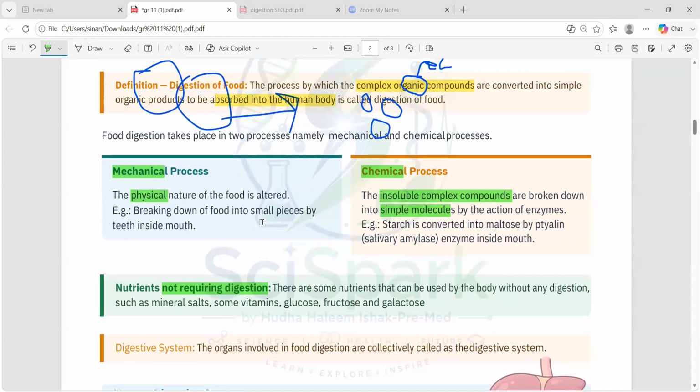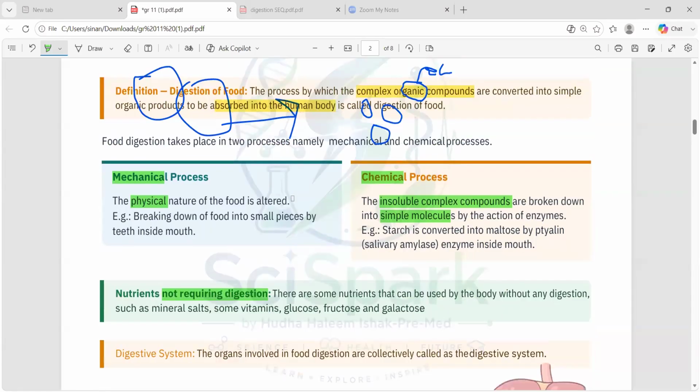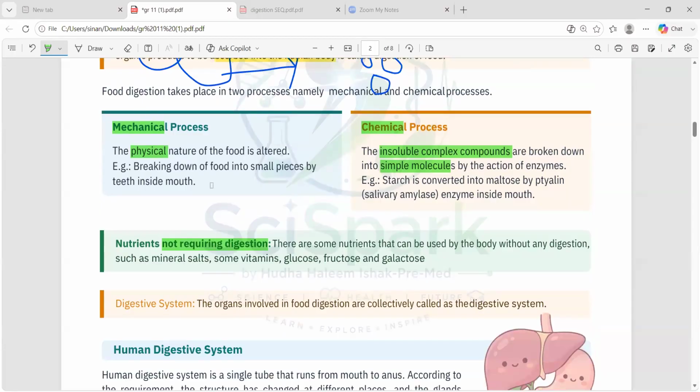Digestion means what? It is not the absorbing thing, okay? It is the conversion of complex organic molecules into simple ones. It's not the absorption. You all have to remember those two terms. Digestion is converting the complex organic compounds into simple ones. It's not the absorption thing. Okay, so there are certain nutrients that don't require what is that?